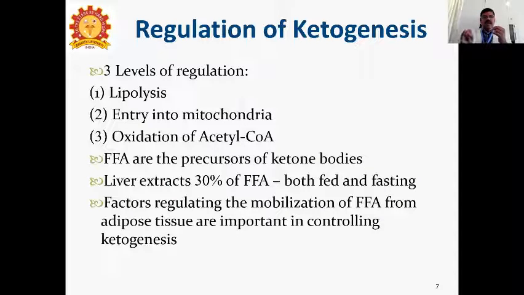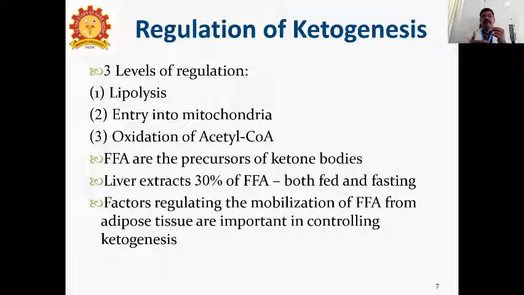So these 3 steps are seen: one is lipolysis, entry into the mitochondria, and oxidation of acetyl-CoA. There is regulation of these steps. How free fatty acids enter the circulation, and from the circulation how they enter the mitochondria, through the carnitine palmitoyl transferase 1 gateway.